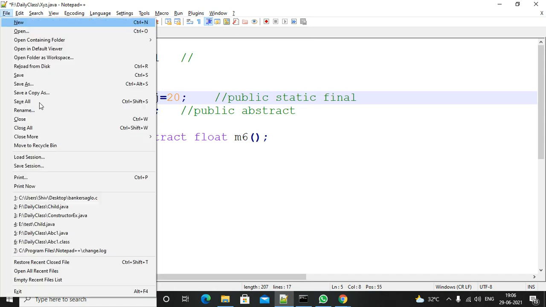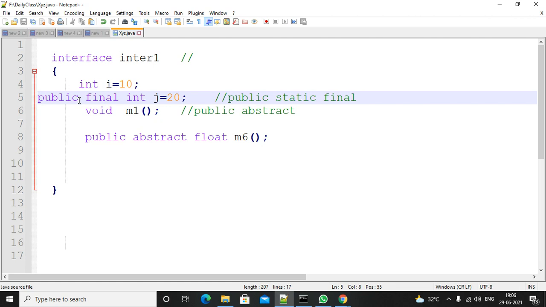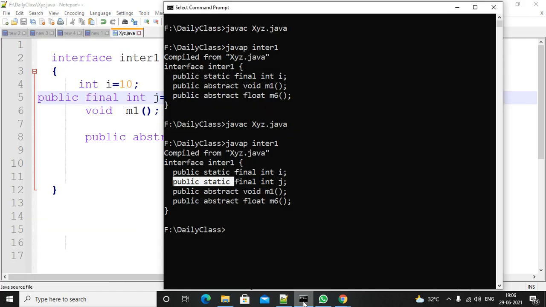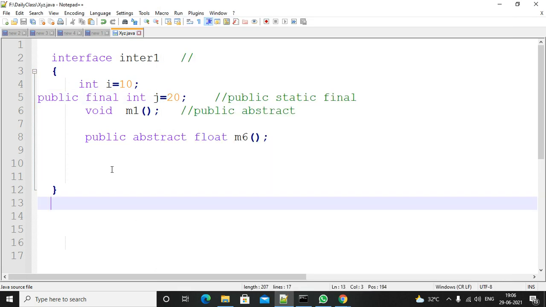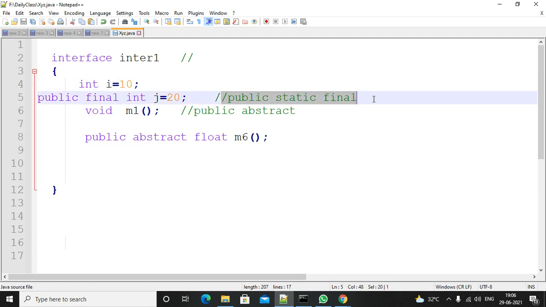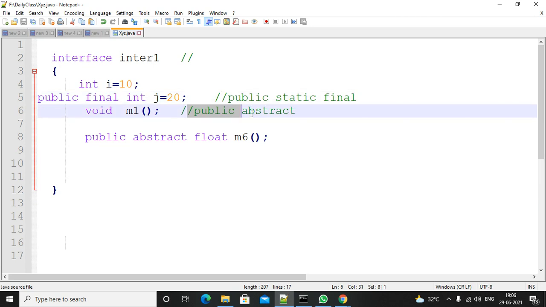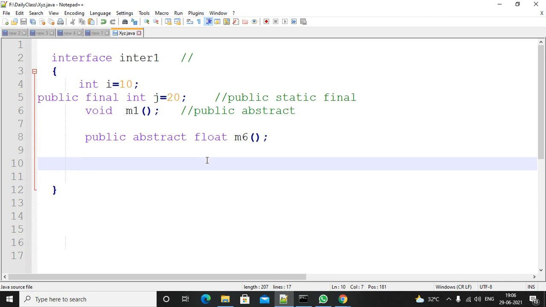For the j variable, you didn't add the static keyword. Public final is there, static is not there. In this case, static was added. So in the interface, you have only two things, variables and methods. Variables are by default public static final variables. Methods are public abstract methods, whether you define it or not. And an interface also contains default methods and static methods.